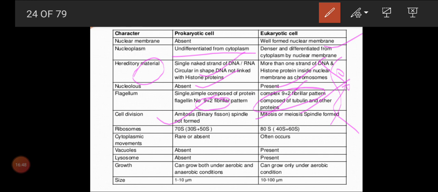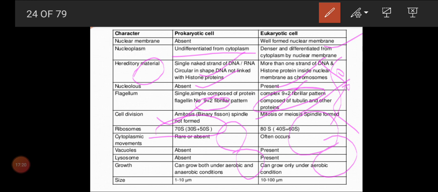And ribosome is present in both prokaryotes and eukaryotes. But in prokaryotes the ribosome is 70S, that is two subunits, 30S and 50S. In eukaryotes it is 80S, that is 40S and 60S. So 40 plus 60 is not 100, it is 80. And 30 plus 50 is not 80, it is 70. What does S denote? S denotes the Svedberg unit. So two units are joined together in ribosomes. Here also two units, but the size will vary.